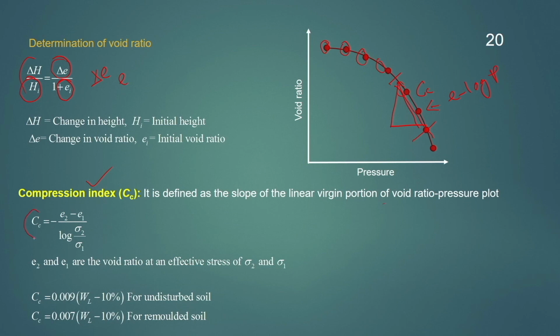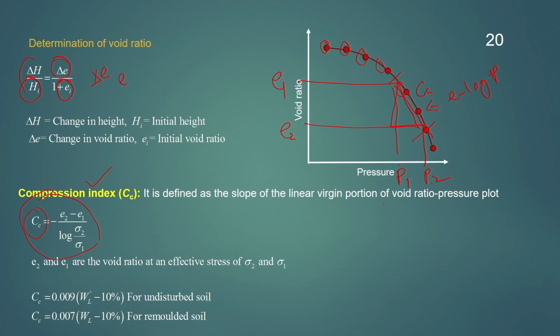So, compression index can be calculated using this formula. If we know the void ratio corresponding to a pressure, say for example, this is e2 at pressure P2, and this is e1 at pressure P1, then knowing P1, P2 and e1, e2, we can calculate the slope of this line. This is known as the compression index. Compression index generally tells us about how much the soil can be compressed, or the compressibility of the soil. The higher the compression index, the more the soil can be compressed.